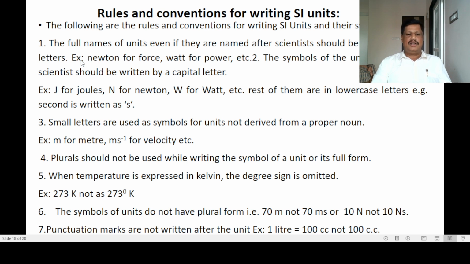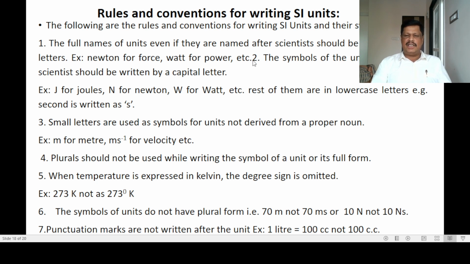If it is the name of the unit, like newton, which is the unit of force, the first letter should be a small letter. It should not be a capital letter. Newton is the unit of force, and it should be written with a small letter, not a big letter. Similarly, watt. Watt is the name of a scientist and it is also the unit of power. So for watt, a small w should be written.